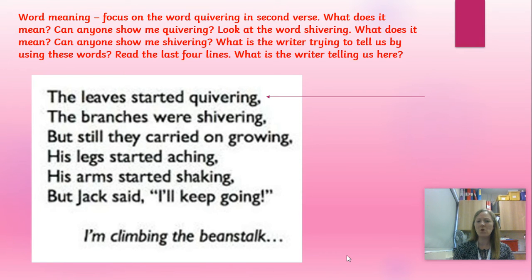Shivering. What does shivering mean? Can anyone show me what shivering might look like? Ooh. What do you think the writer is trying to tell us by using these words?